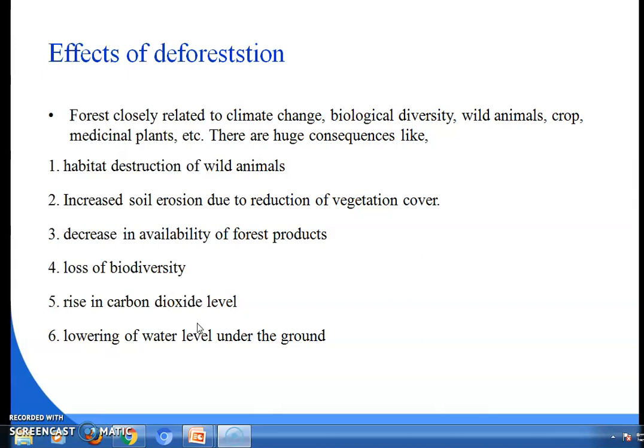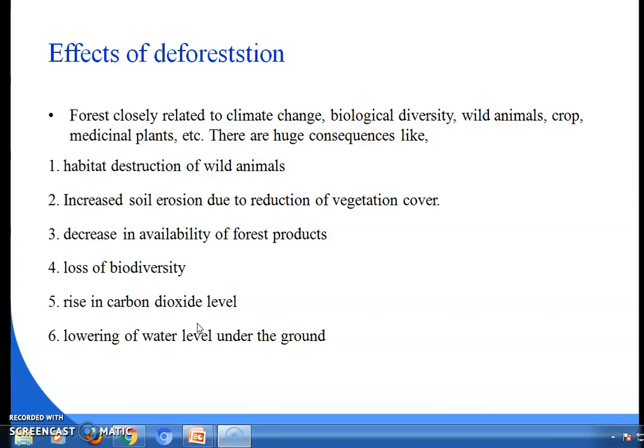Also there is a reduction in the oxygen liberated by plants through photosynthesis. We are also facing the loss of cultural diversity. There is deterioration in the economic quality of life of people residing near forests, because they are going to face a lot of problems. Increase in pollution due to burning of wood. So these are the points.